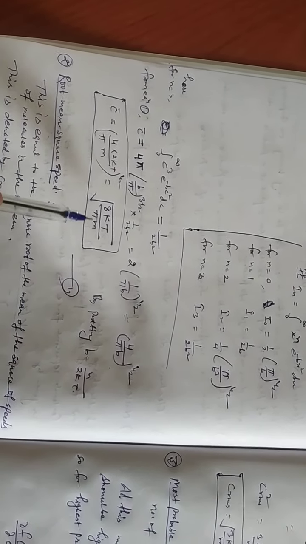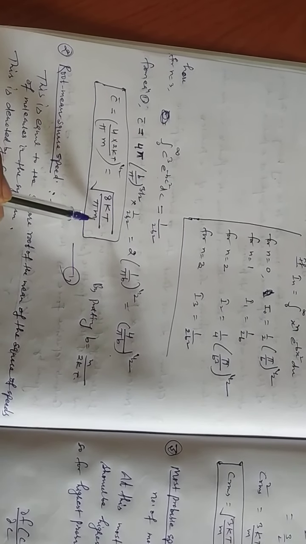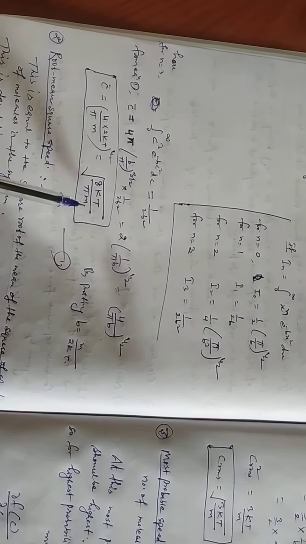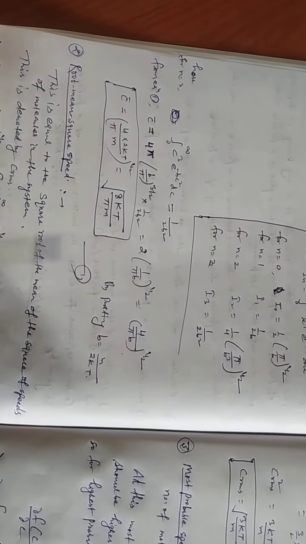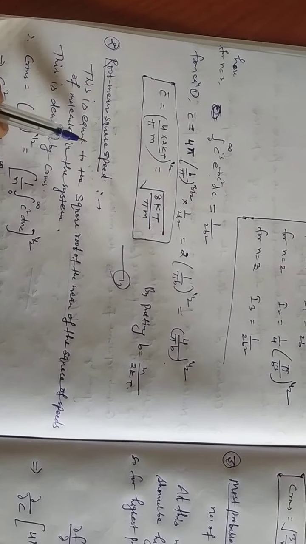Here we note that average velocity is dependent on temperature, which is proportional to the square root of temperature. Second application is root mean square speed.